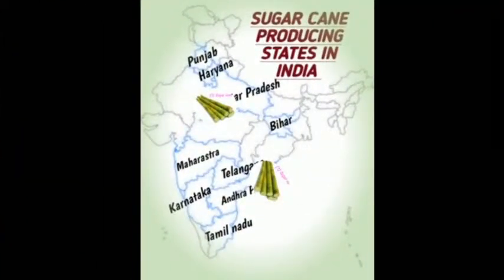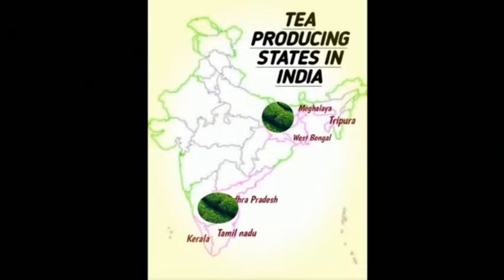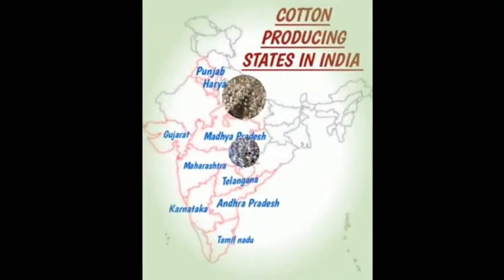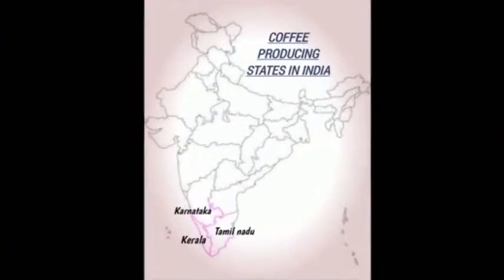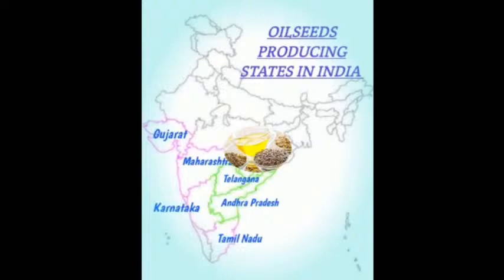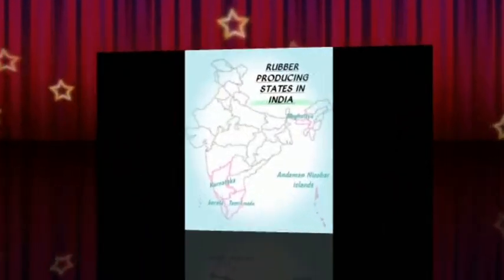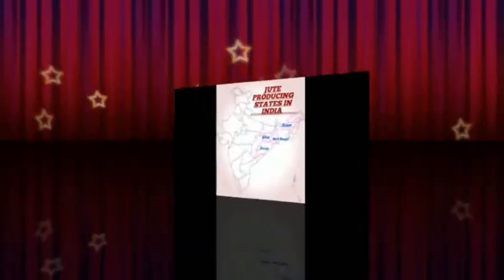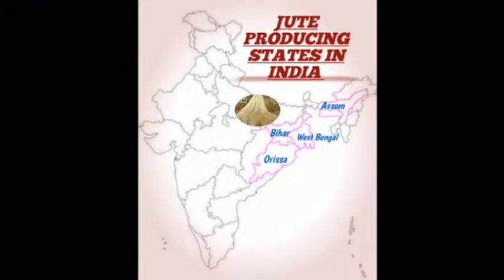These are the states where sugarcane grows, and these are the regions where tea grows. These are the states where cotton is produced, and this is the Nilgiri plain region where coffee grows. For oilseeds, Telangana and Andhra Pradesh are the highest producers. These are the rubber producing regions, and in these regions jute is produced.